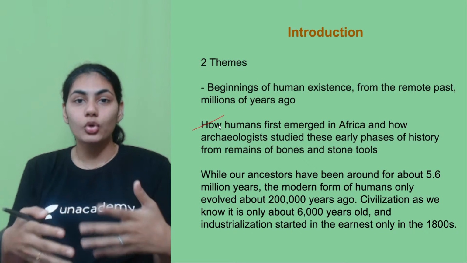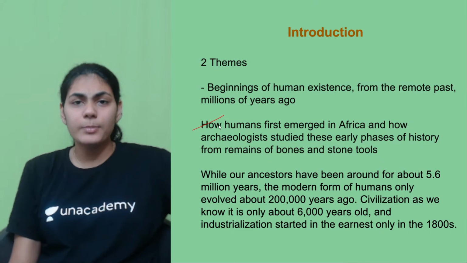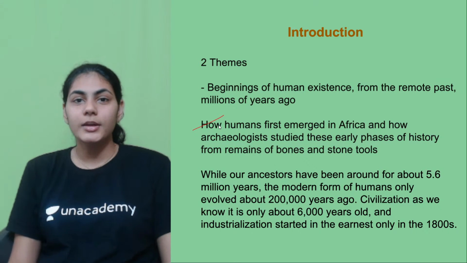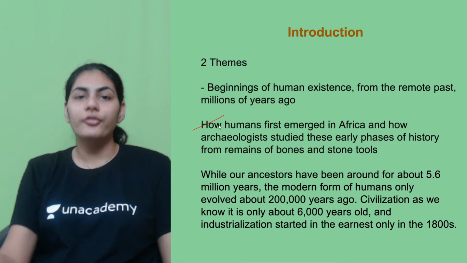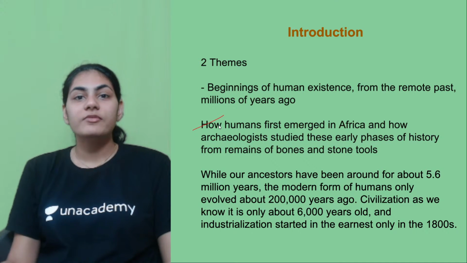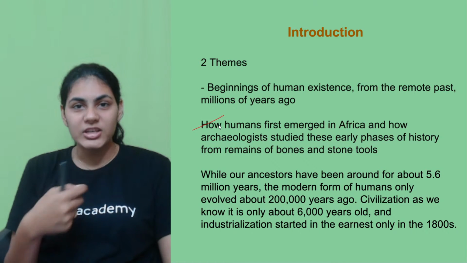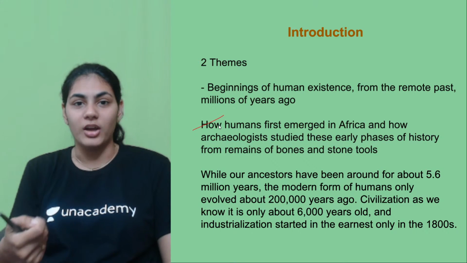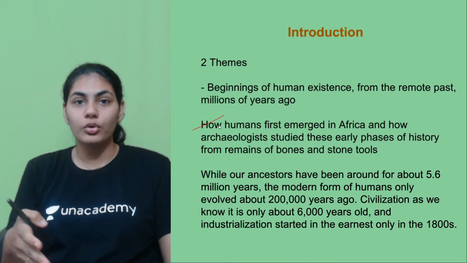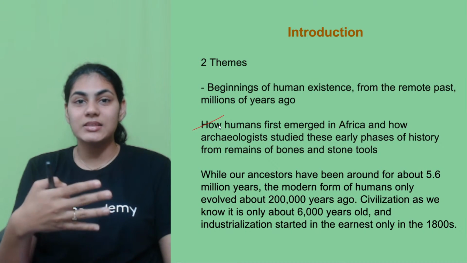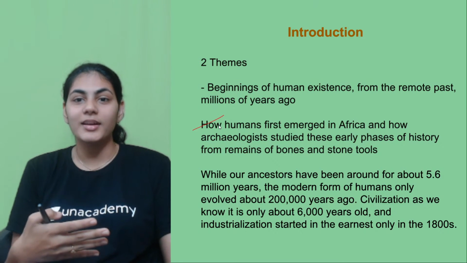And also stone tools. Early people must have used a lot of tools, usually made of stone, for various activities, right? So when you study all these things after discovering them through various scientific processes, that is how you get to know which period this person belongs to, right?